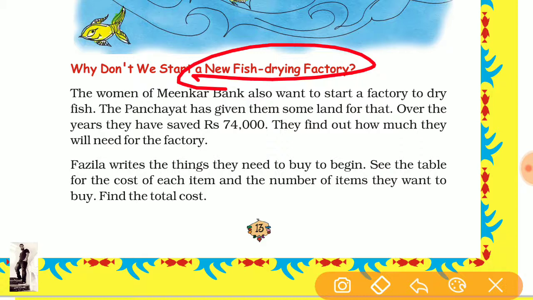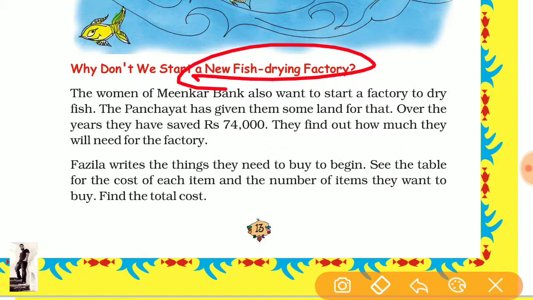Because fresh fish gets rotten in 2-3 days if we put it in ice and salt. But if we leave it free, then it will spoil very early. But dry fish we can use for a long time. Okay, this is the difference.